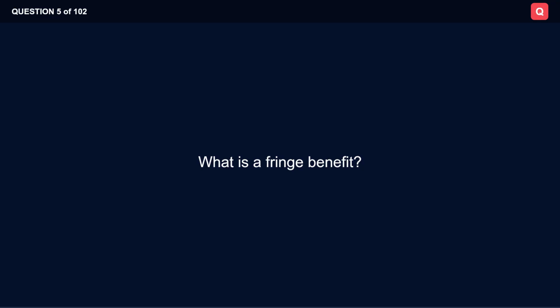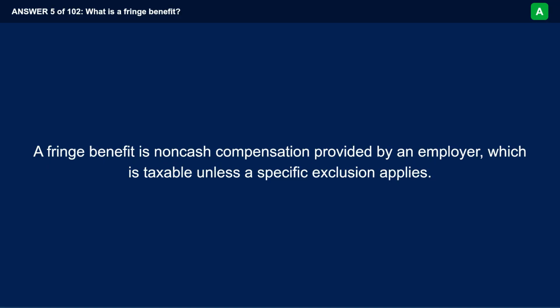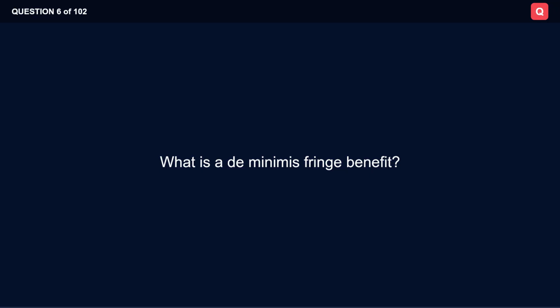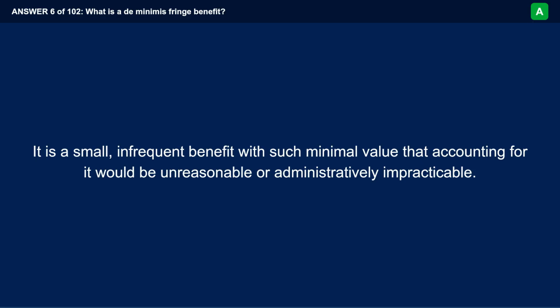What is a fringe benefit? A fringe benefit is non-cash compensation provided by an employer, which is taxable unless a specific exclusion applies. What is a de minimis fringe benefit? It is a small, infrequent benefit with such minimal value that accounting for it would be unreasonable or administratively impracticable.